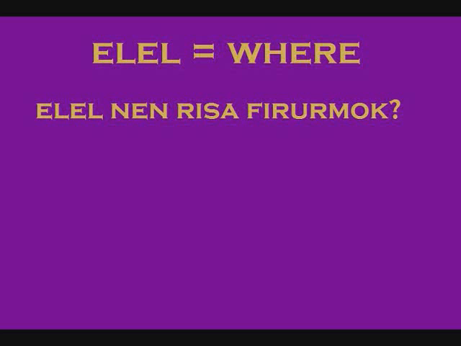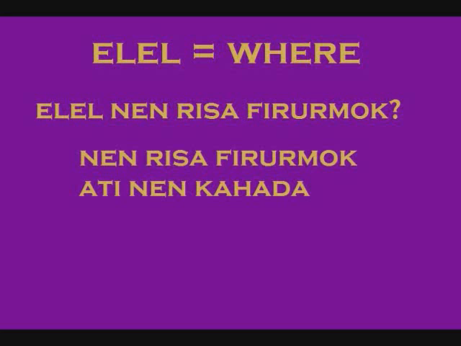Now that we know all these prepositions of place, we can introduce a new question word, Elel, where. This can be substituted for any locational prepositional phrase. For example, Elel nen risa firurmok would be where is the man swimming. Note that if he's swimming at the surface of a body of water, you use ati. For example, nen risa firurmok ati nen kahada. The man is swimming in the river. If you said nen risa firurmok oli nen kahada, that would mean he's a ways underwater.